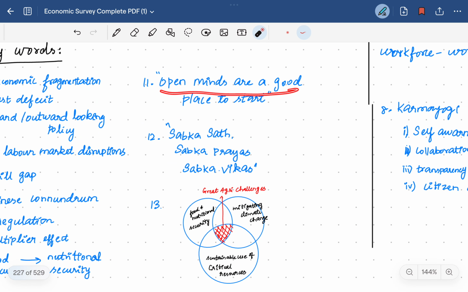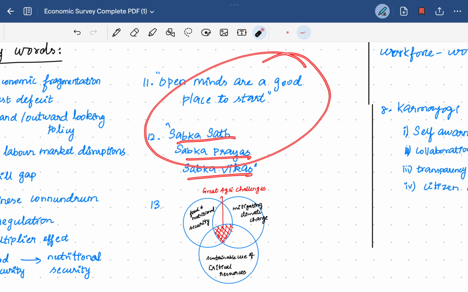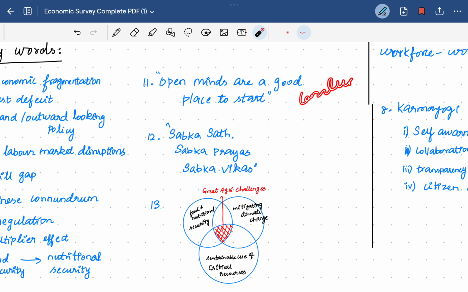Then these are the quotes: open minds are a good place to start. Then sabka saath, sabka prayas, sabka vikas. These are the things which can be used in the conclusion part.